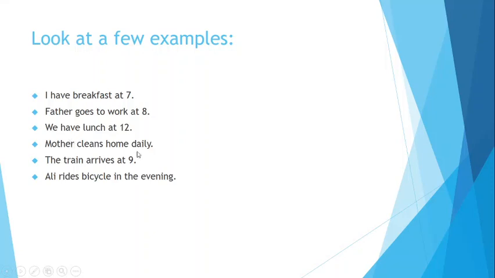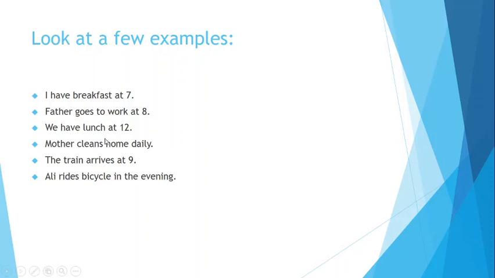Mother cleans home daily. This is also your daily activity. The train arrives at 9. This is the general information, the general truth or the general routine of the train, that it arrives at 9. Okay, so it is also a routine. Ali rides bicycle in the evening. This may be his daily routine, or it may be his habit that he rides bicycle in the evening.